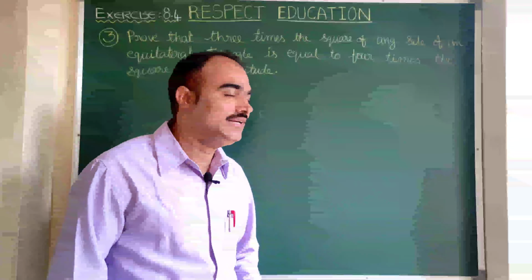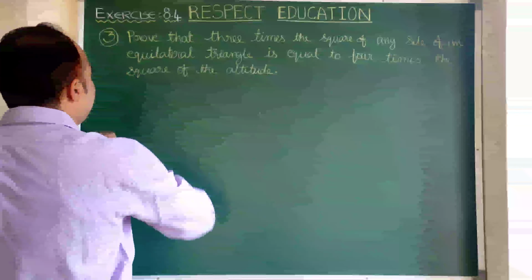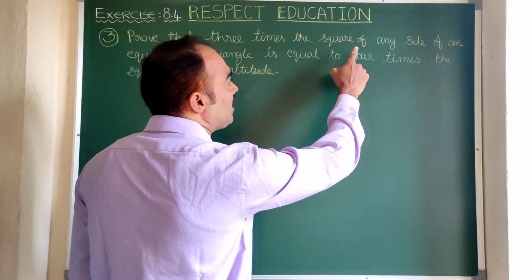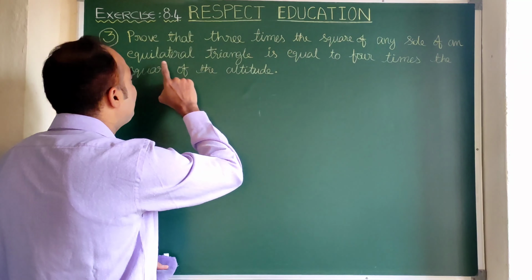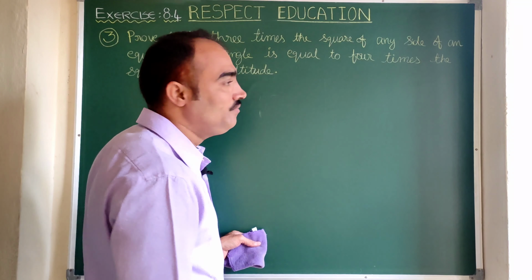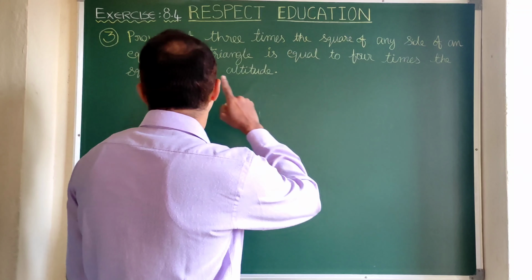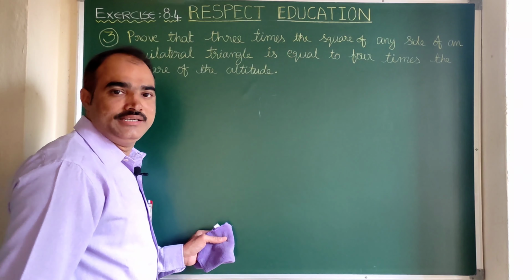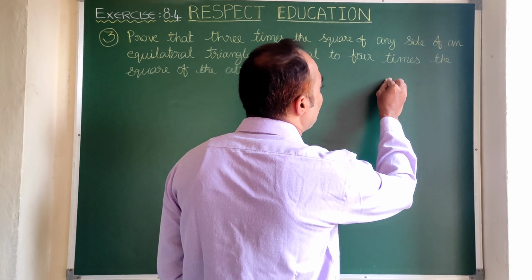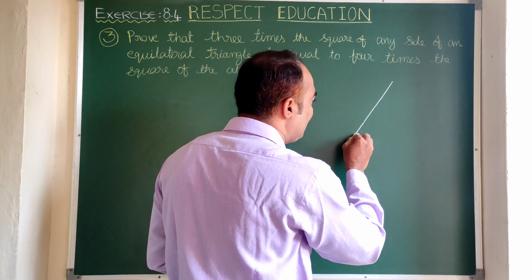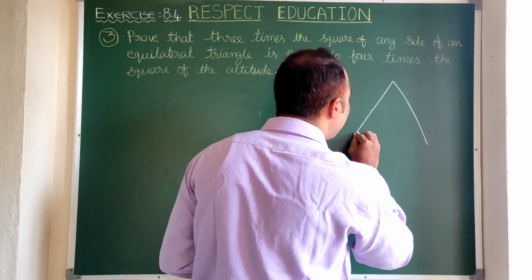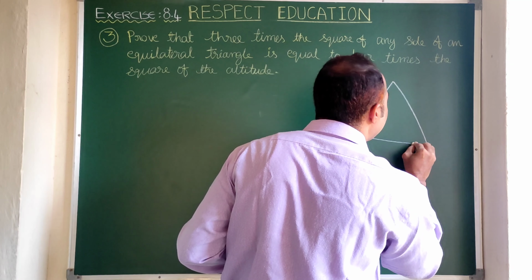Let us see the next question, that is question number 3. Prove that 3 times the square of any side of an equilateral triangle is equal to 4 times the square of the altitude. So here we have to take an equilateral triangle. An equilateral triangle is a triangle in which all the 3 sides are equal.